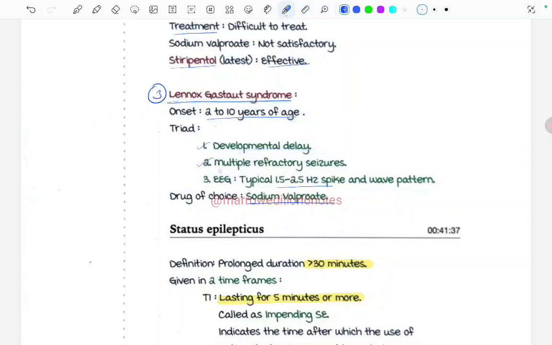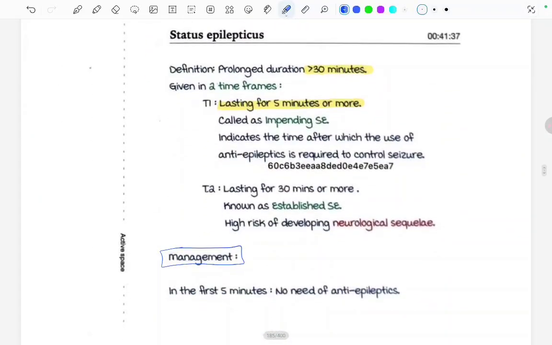Now coming to the status epilepticus. When we define it as more than 30 minutes, we have to start treatment if it is more than 5 minutes. Seizure lasting for more than 5 minutes is termed impending status epilepticus. And it is called established status epilepticus if it is lasting for 30 minutes or more.